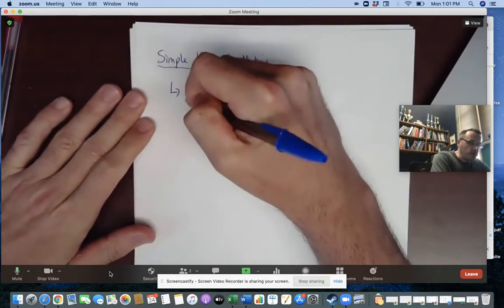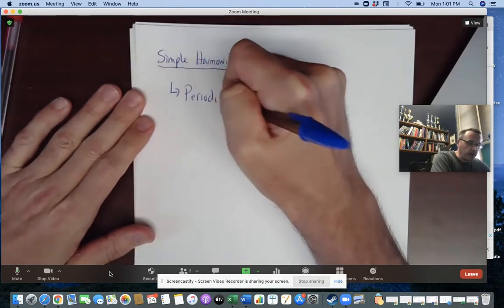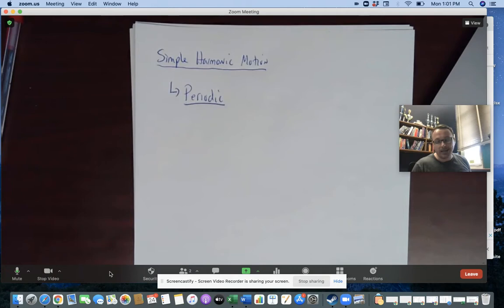Well, the first word I want to come up with is periodic. A periodic motion is anything where the motion repeats in a very finite time interval, in a consistent finite time interval, right? So that's a periodic sound. It is not simple harmonic motion. Although simple harmonic motions are periodic, all things that are periodic are not simple harmonic motions.